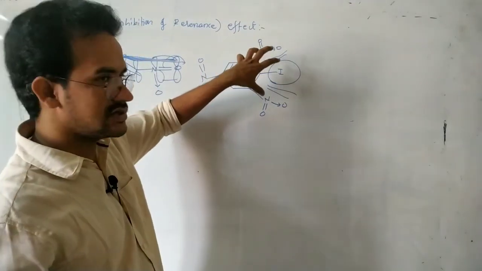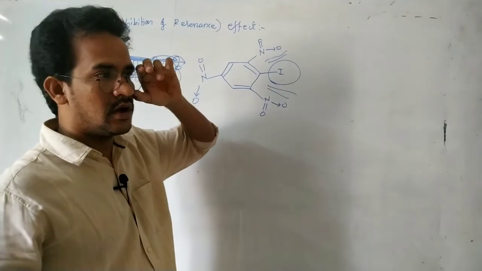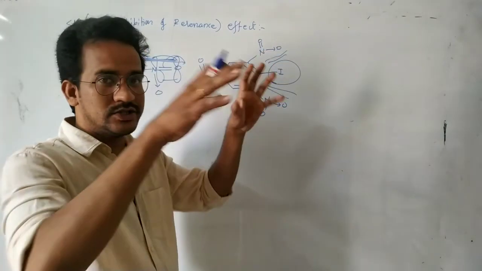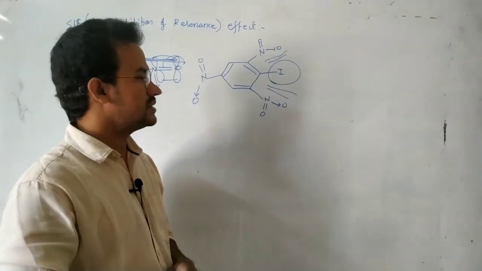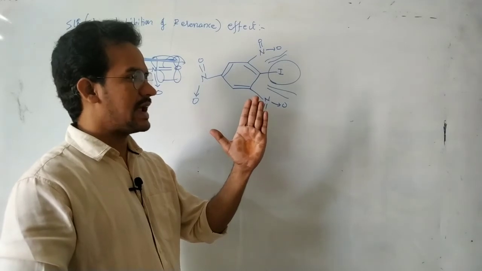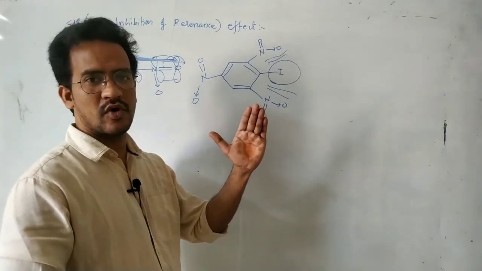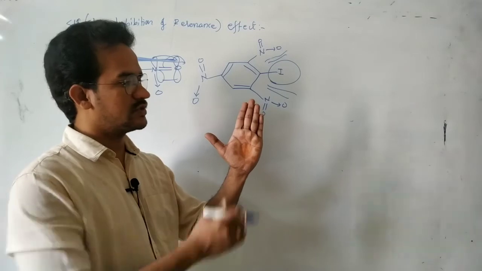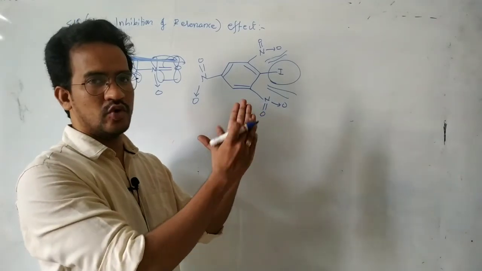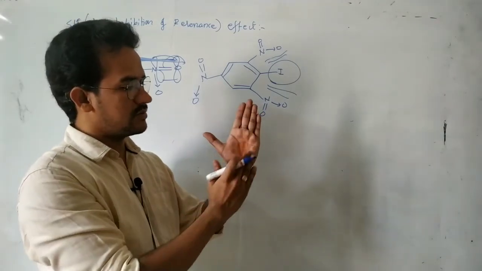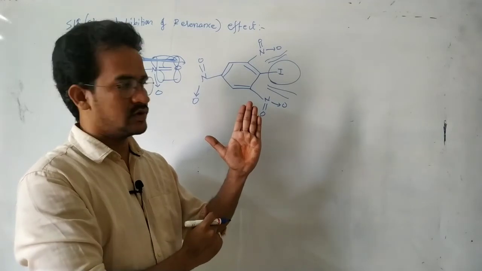But due to steric repulsions with the larger iodine, this NO2 group is slightly bent from the benzene. Suppose it is an NO2 group and it is a benzene ring. That's it.